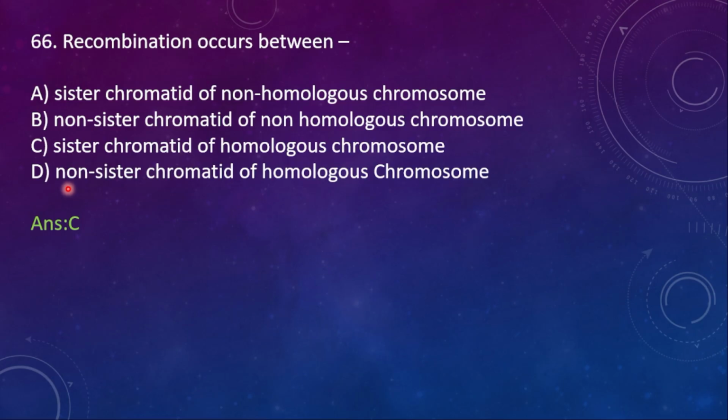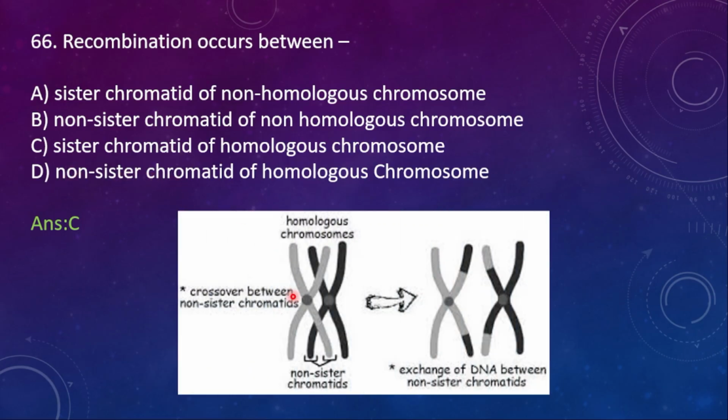See here, what is non-sister and then sister? Let me explain. See, this is the light gray color. This is one homologous chromosome and this one is another one. Okay, two homologous chromosomes are given. And this is one sister chromatid, this one is one more sister chromatid of this homologous chromosome, and this one is a chromatid of the other chromosome.